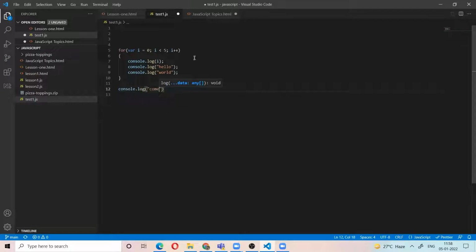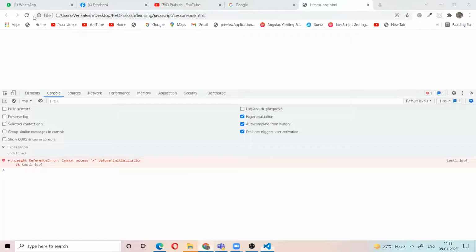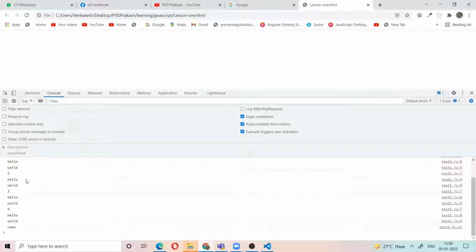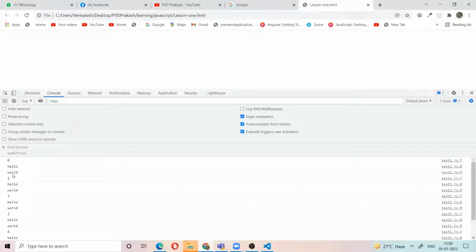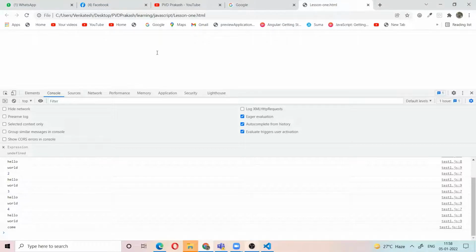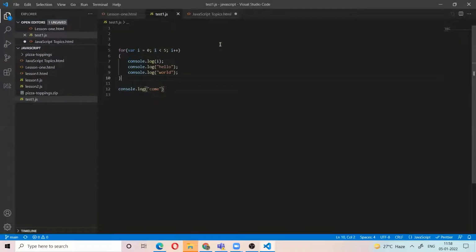So what will this program do? It will execute and print these 3 lines up to the i value 4. After that, it comes out. Let's see. First i value 0, then i value 1, i value 2, i value 3, i value 4. After that, it comes out, because I want to run this only while i is less than 5. Okay?